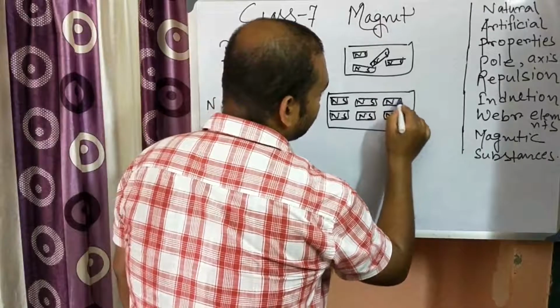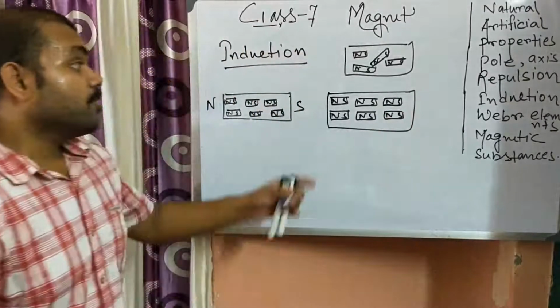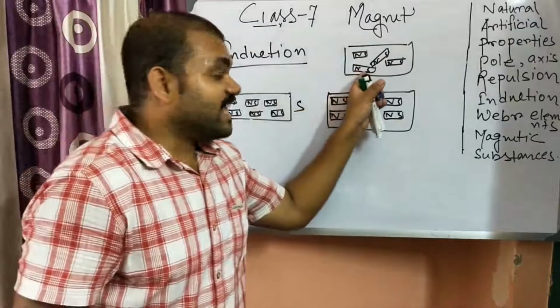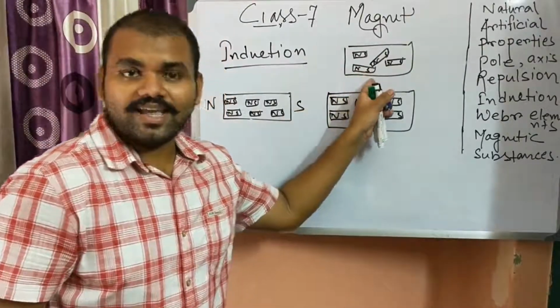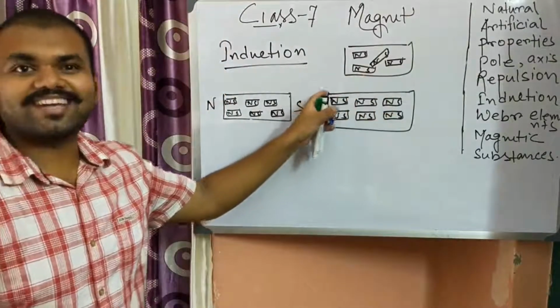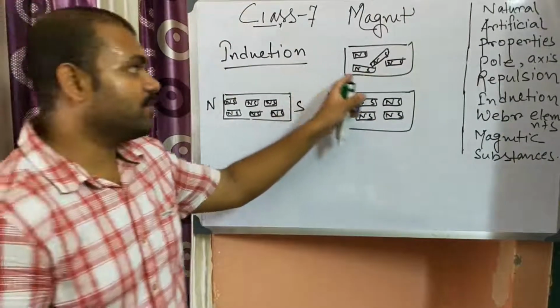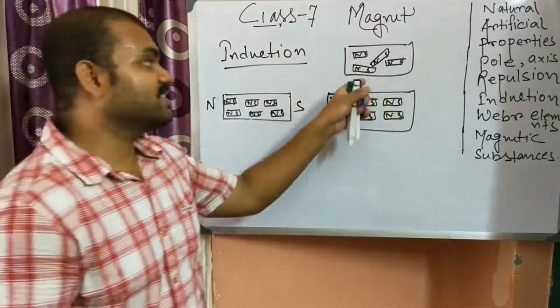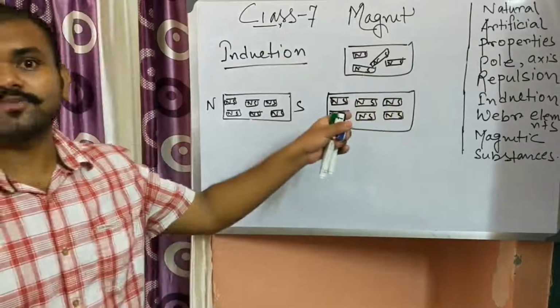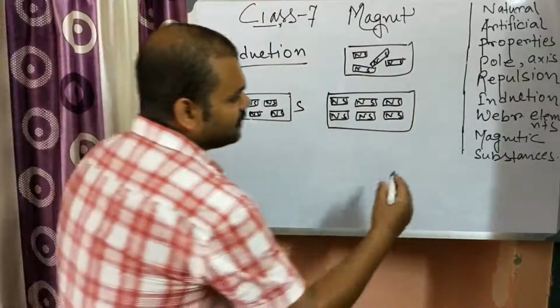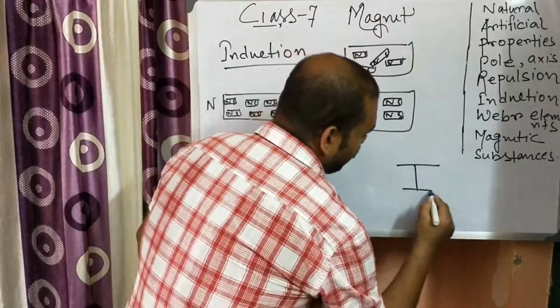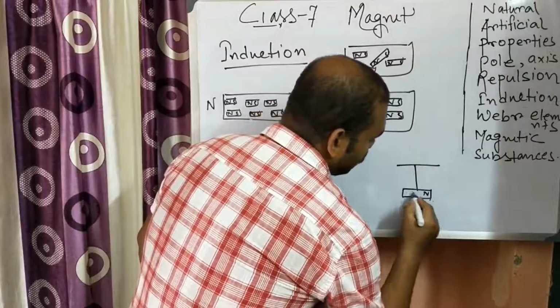So here we get to know that same poles repel each other and opposite poles attract each other. In a particular experiment we can show this. Suppose you hang a magnet, with this the north pole and this the south pole.